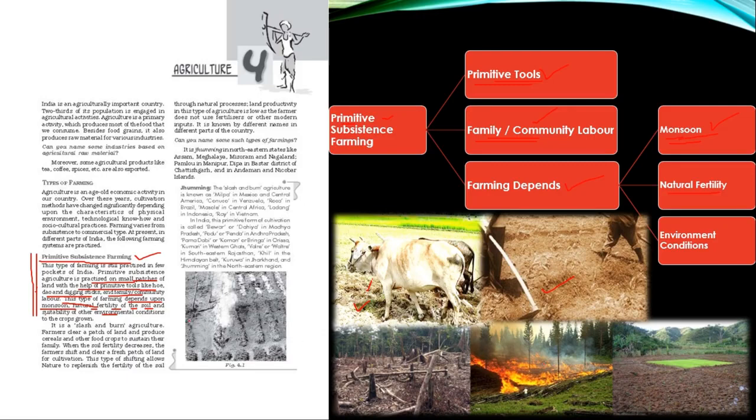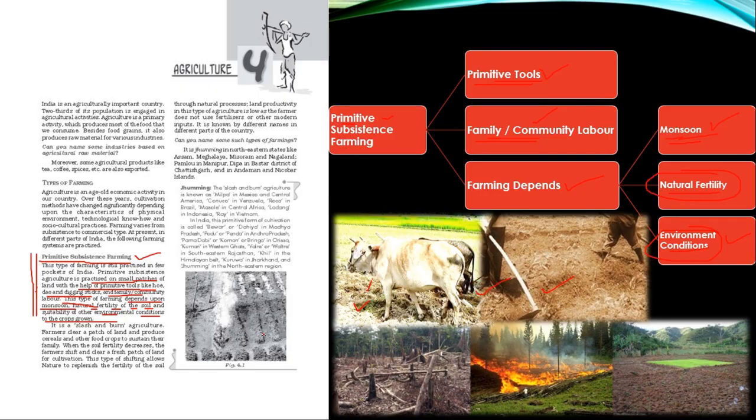The next feature is that it relies on the natural fertility of the soil and the suitability of other environmental conditions for the crops grown, so no additional pesticides or insecticides are mainly used for this kind of agriculture. Again, the same reason: it is being grown for subsistence purposes. Profit is not the motive here. So whatever the yield coming out from the field, the farmer is usually satisfied, because it is only for self consumption.